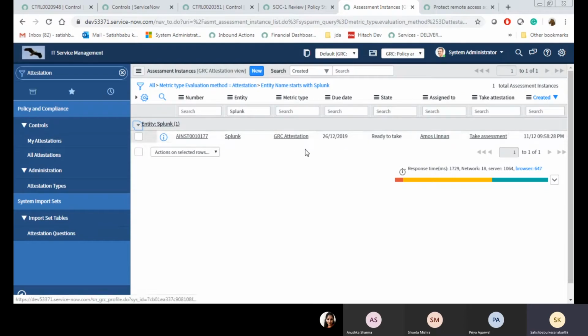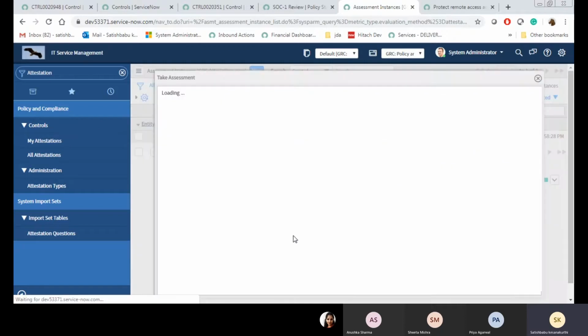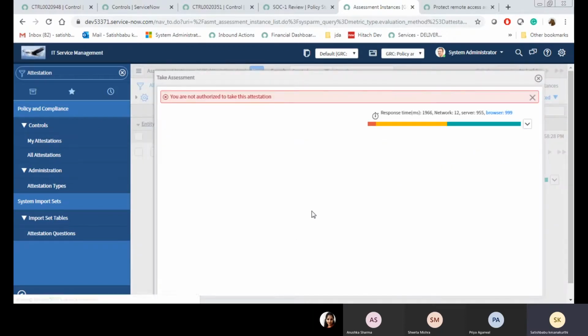See, the GRC attestation is ready to take. The due date is up to 14 days from the date it is created. For example, if the attestation is created today, it will count 14 days from today. After 14 days, it will go to the cancelled state. Now, once I try to fill this assessment, it is not allowing me to take it. See, you are not authorized to take this attestation.